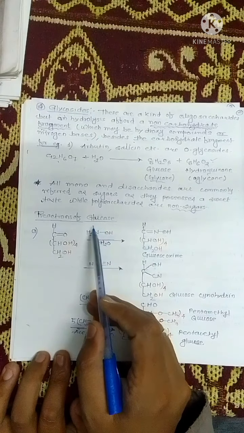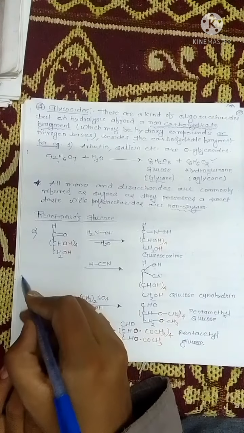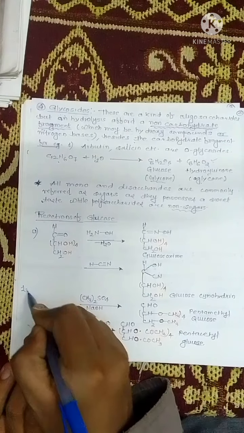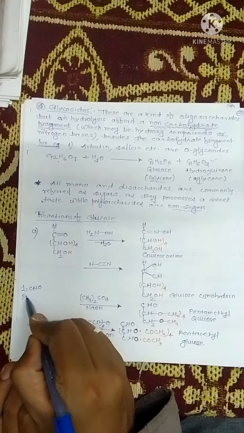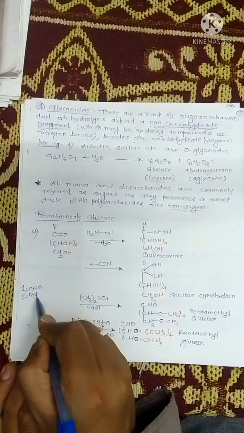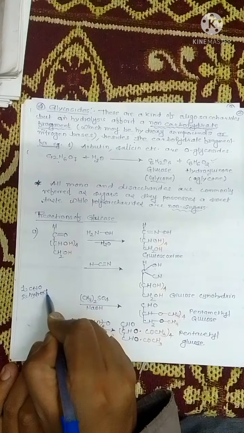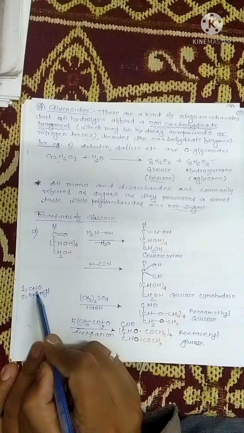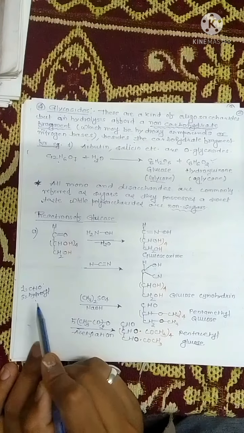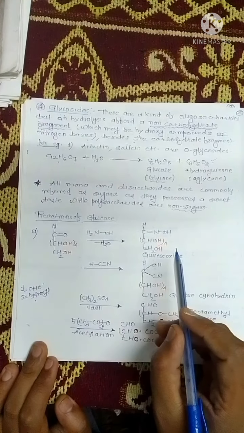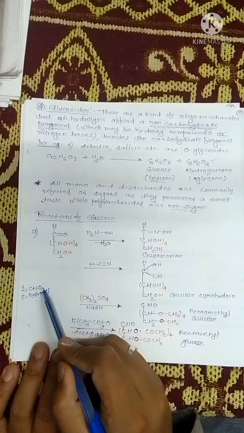As we know, glucose has one aldehydic group. Glucose contains one CHO group and 5 hydroxy groups. So glucose can give reactions of the aldehydic group as well as the hydroxyl group. First of all we are going to see the reactions of the aldehydic group.